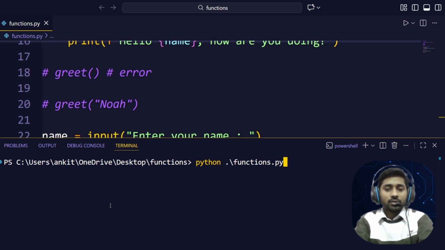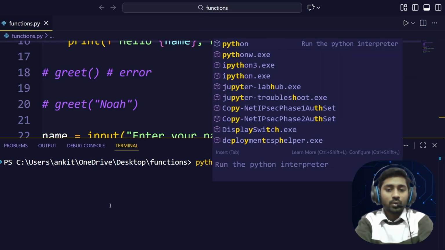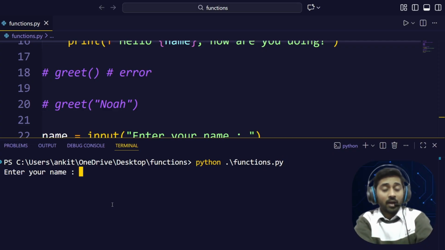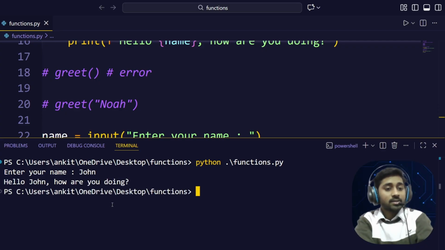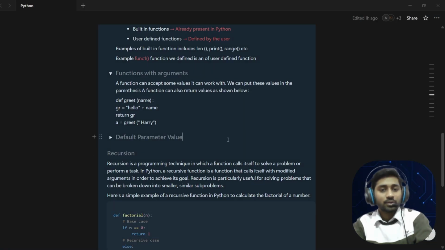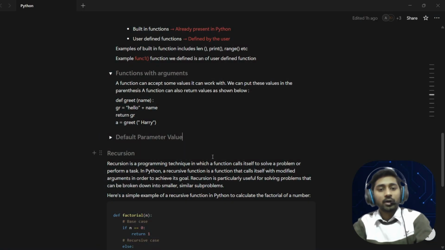So python function, I am writing again and again just python, but you don't need to retype it. Use the up arrow key from your keyboard. Now press enter. So it says enter your name. Let's enter the name John. Let's say hello John, how are you doing? See? So hope you understand how we are using functions with the argument.